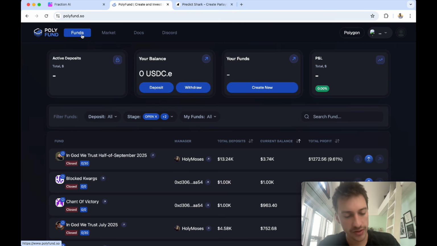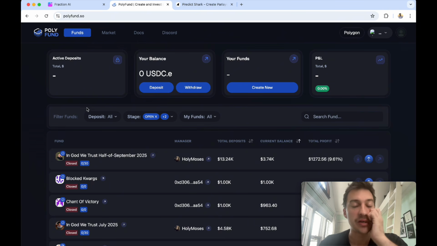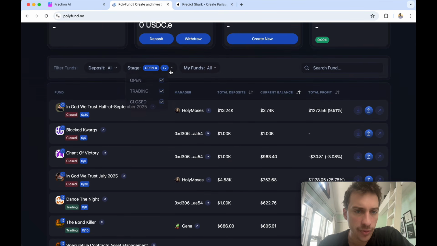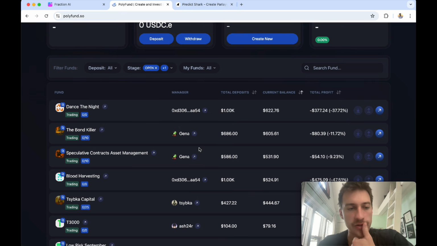For the best way to use this, I would say something like if you can find 5 very, very high P&L traders who are using bots or just very in the know, you could essentially fund them, do this, and then you don't have to even lift a finger because it's all automated, right? Because it's kind of like a fund. So yeah, pretty cool. If you want to sort by ones that are not closed, you can also look here.